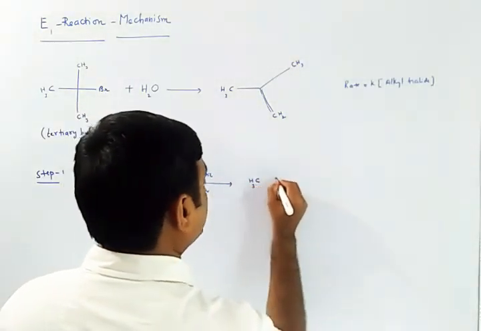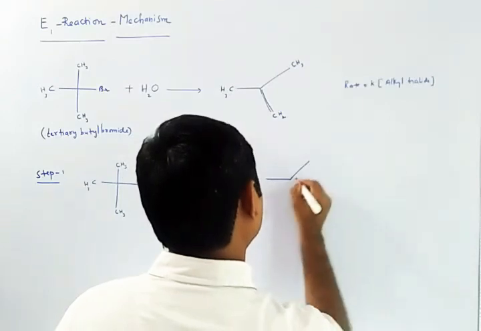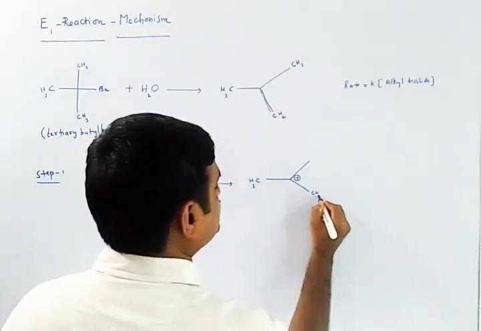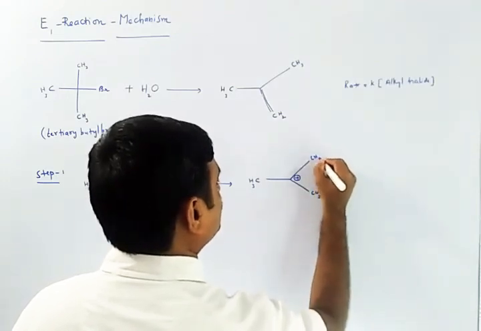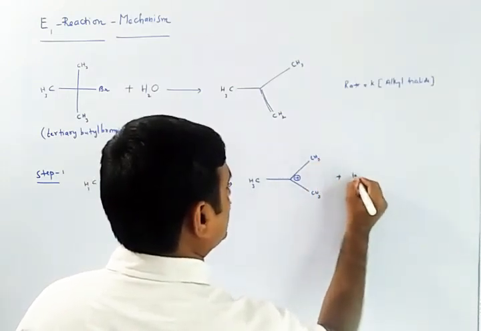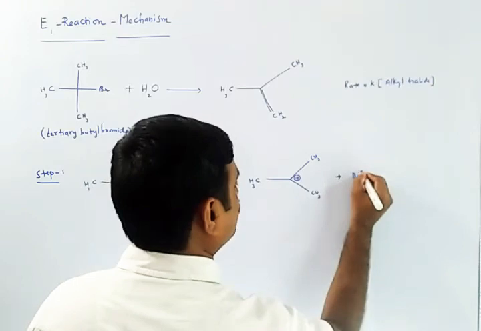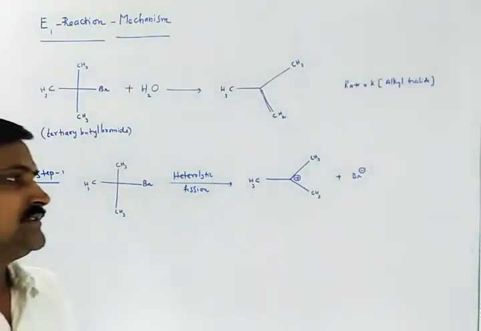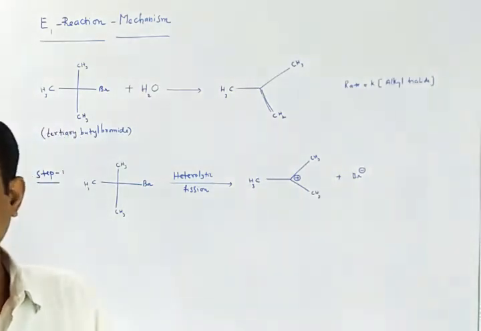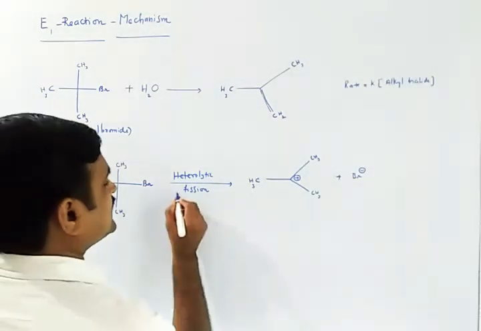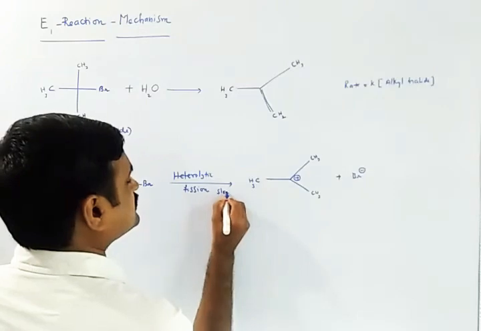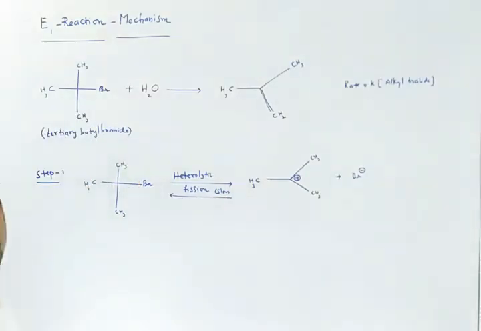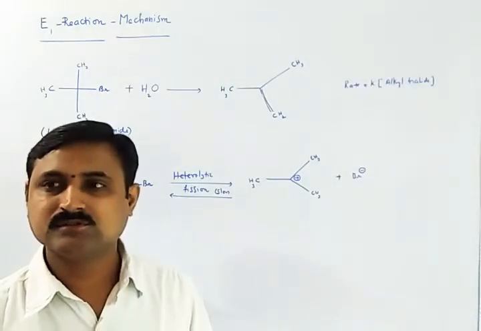What is carbocation? Carbon with positive charge. So after the removal of this halogen in the form of halide, we get this tertiary carbocation. But actually this reaction happens slowly and is also a reversible process.